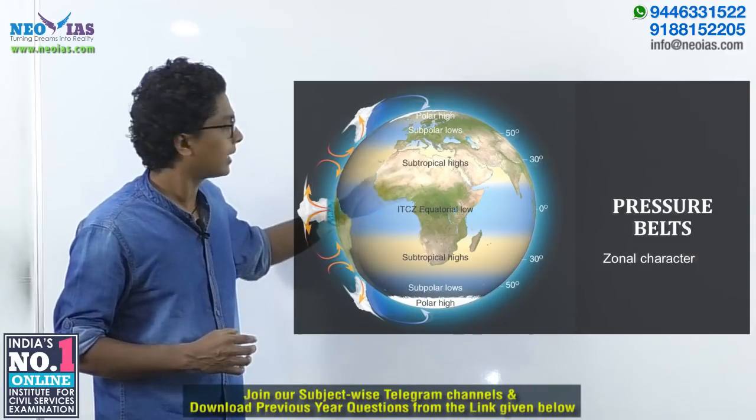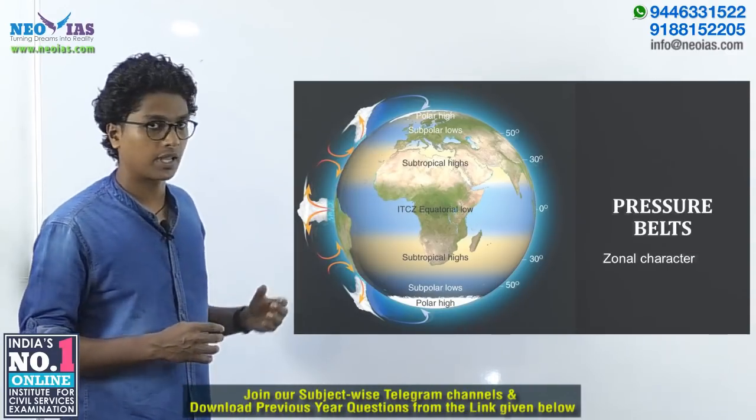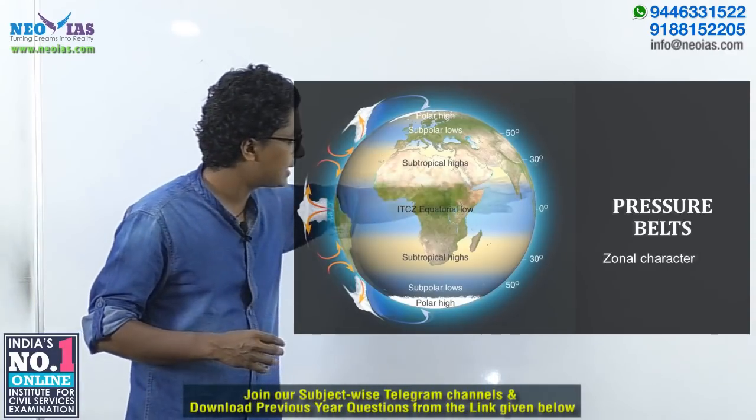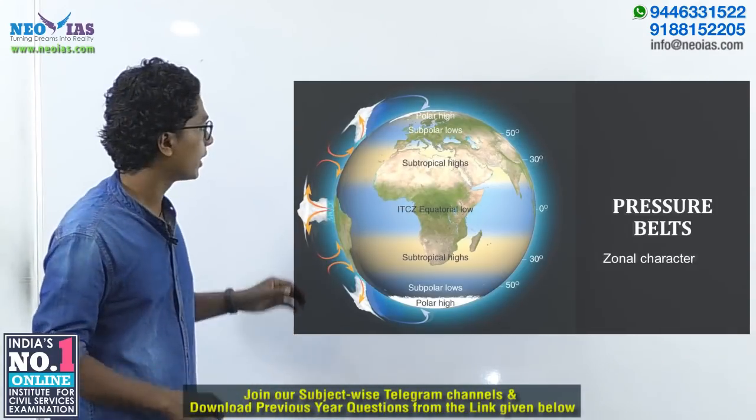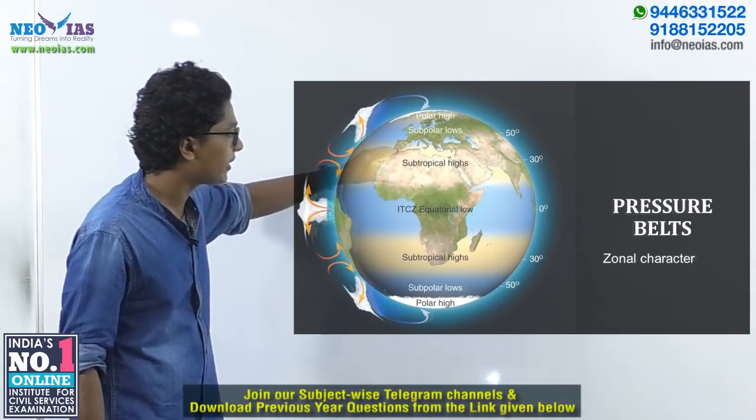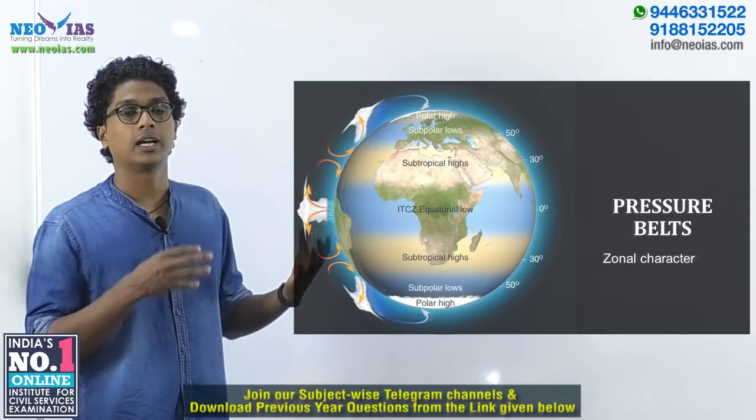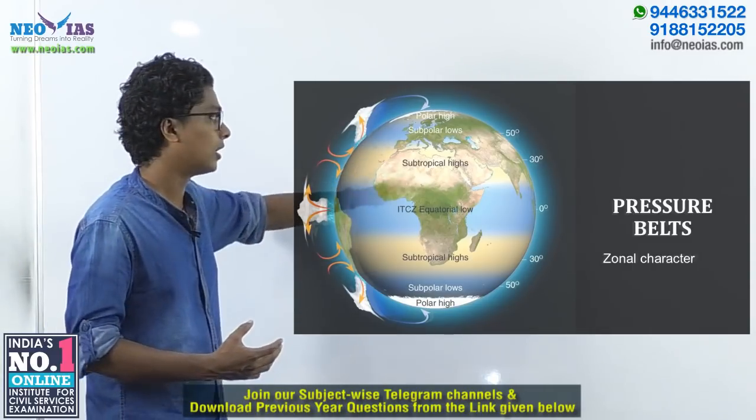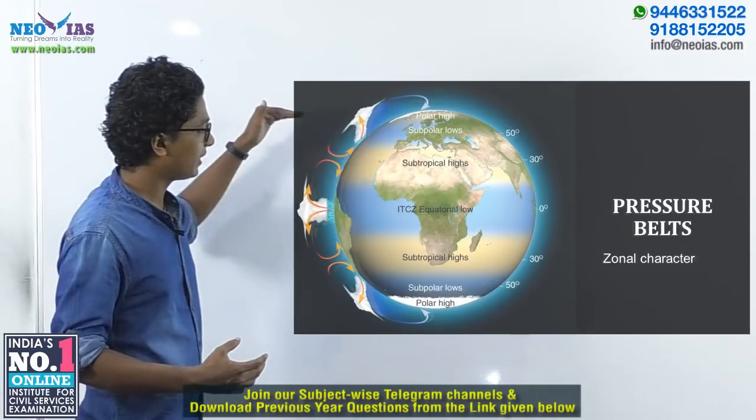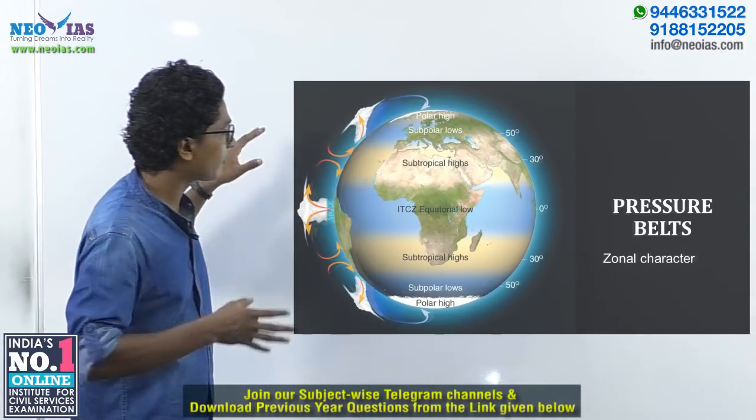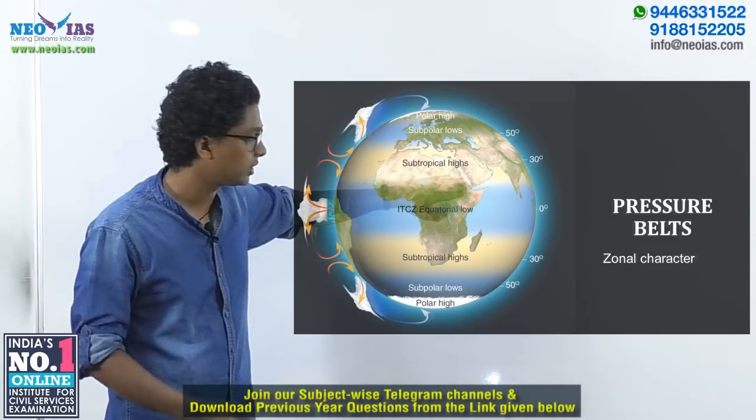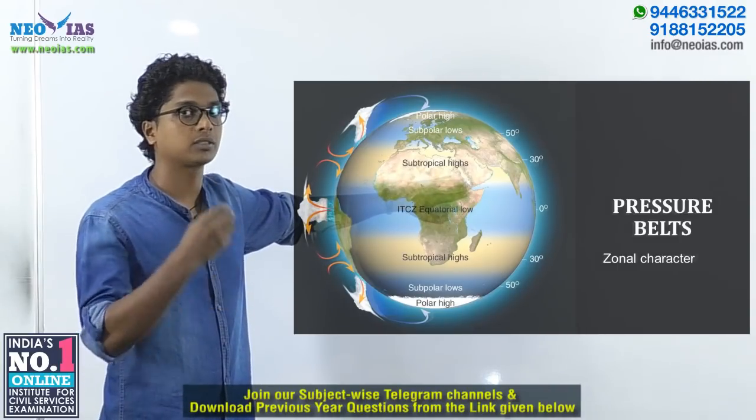The next pressure belt is the subtropical high. It is between 25 degree to 35 degree in both hemispheres, north and south. These are the regions where we can find major hot deserts like the Sahara or Thar Desert or Mojave Desert or Namib and Kalahari Desert. All these deserts can be found along this high pressure belt, which is called the subtropical high pressure belt.